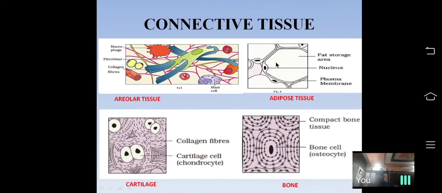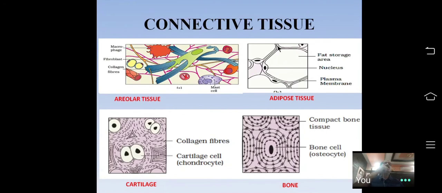This is the nucleus. Because of accumulation of fat in the cell, the nucleus is pushed towards the membrane. In all other cells, the nucleus is towards the center, but here it is found towards the peripheral region. Adipose tissue mainly stores fat.